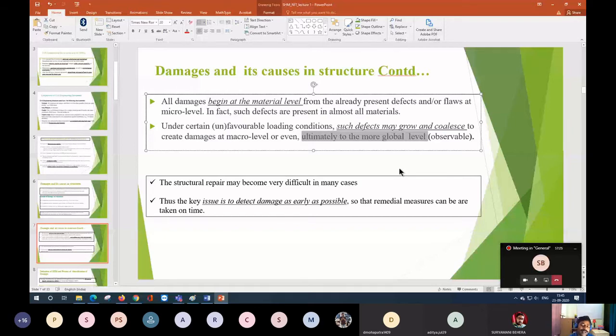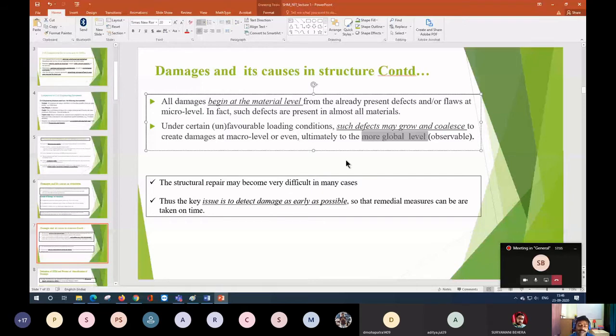Now, our main job is to find the damage at least at the macro level, not at the micro level. If the damage is observable to you, then there is no need to apply inverse algorithms. You will find a lot of research going on using inverse problems, in terms of genetic algorithm, PSO, TLBO.